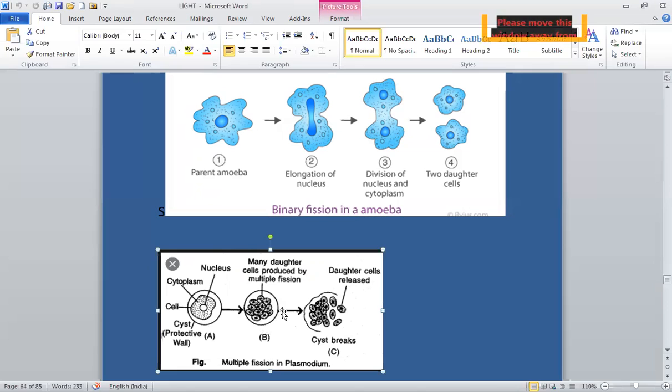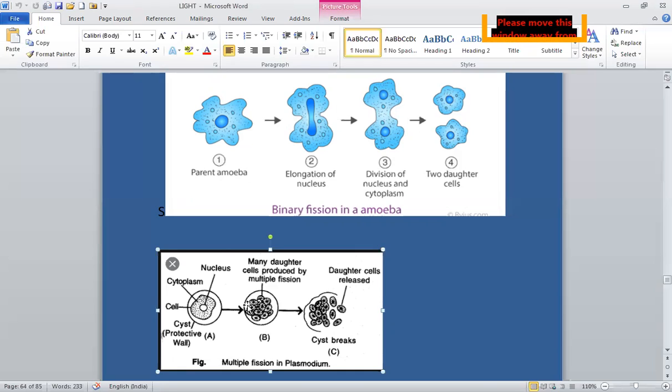This occurs due to repeated division of the nucleus followed by the cleavage of cytoplasm to form uninucleate daughters. The nucleus divides repeatedly, and around every nucleus some cytoplasm collects, and they are released by bursting of the parent cell. This is the parent cell. The parent cell bursts out and the individuals are liberated. The parent cell is also known as a cyst.